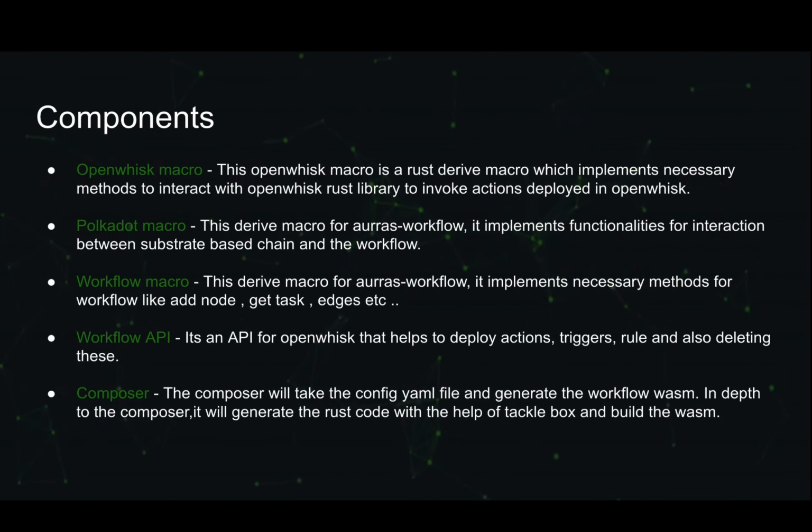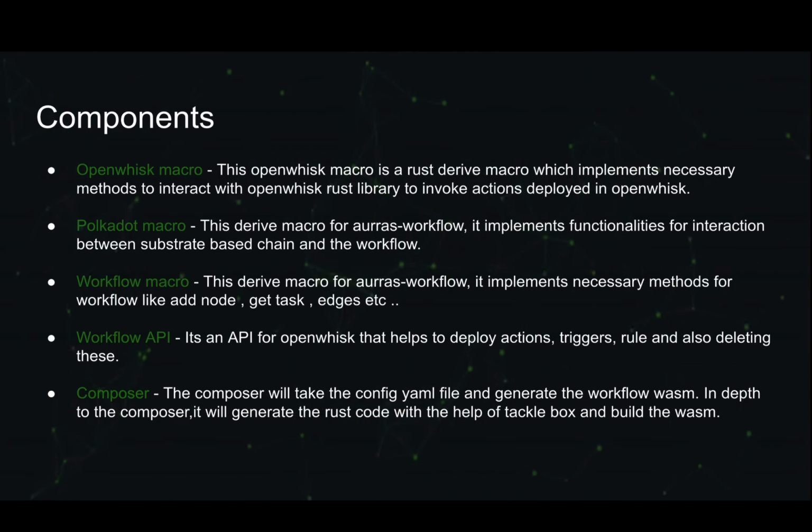OpenWhisk macro. This OpenWhisk macro is a Rust derived macro which implements the necessary methods to interact with OpenWhisk to invoke actions in OpenWhisk. Polkadot macro. This is also a derived macro for workflow Aurras. It implements functionalities for interaction between the substrate-based chain and the workflow.